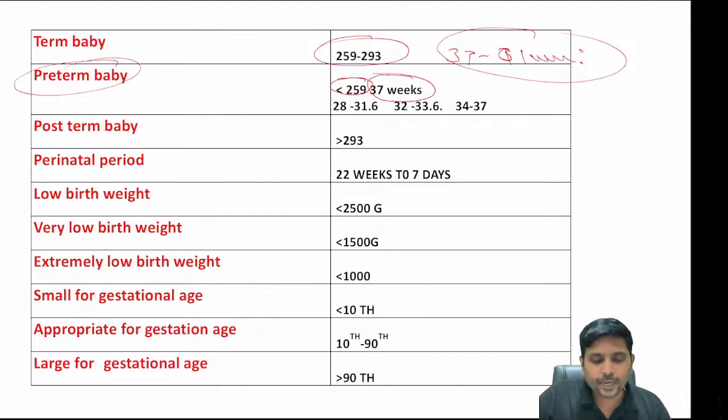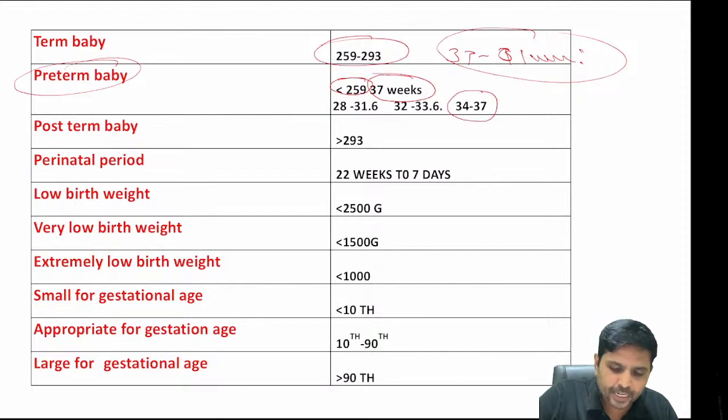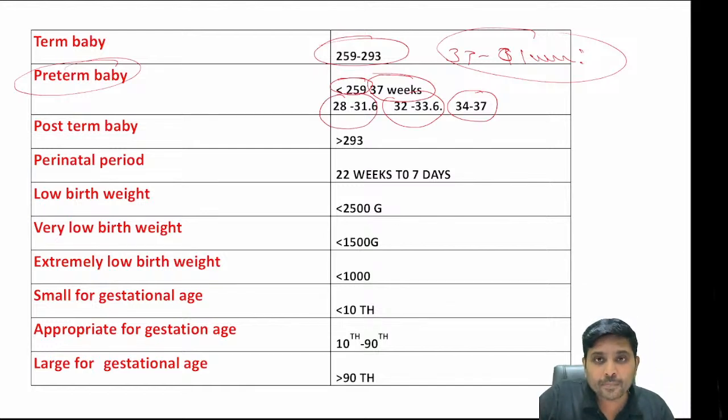In preterm, you have late preterm, moderate preterm, very preterm. Late preterm 34 weeks to 37 weeks. Moderate preterm 32 weeks to 33 weeks and 6 days. Very preterm 28 weeks to 31 weeks and 6 days. Three classifications. What is called post-term? 42 weeks and above or more than 293 days.